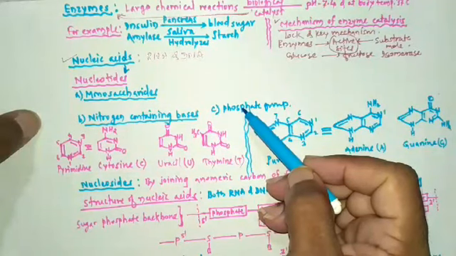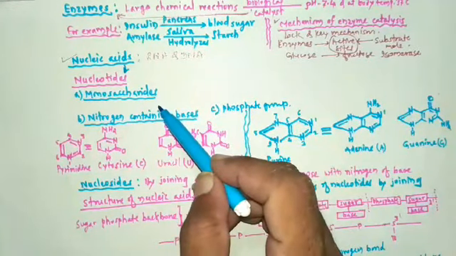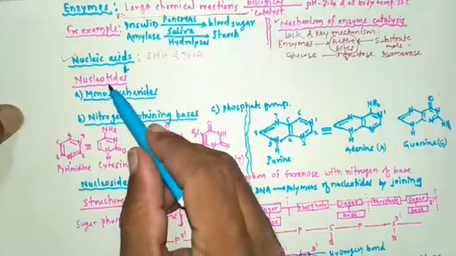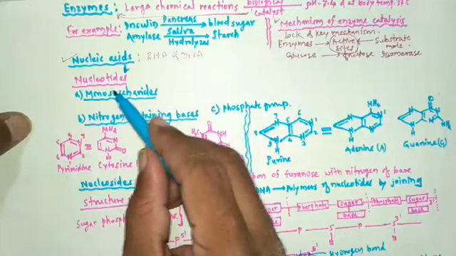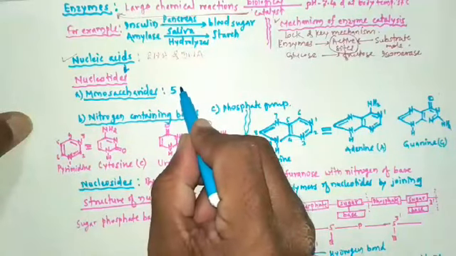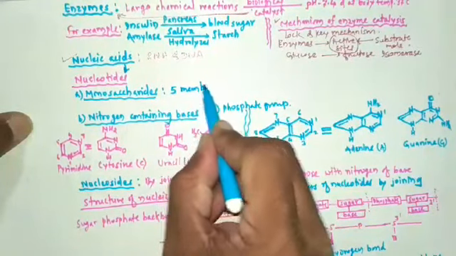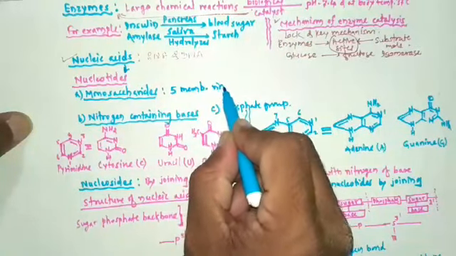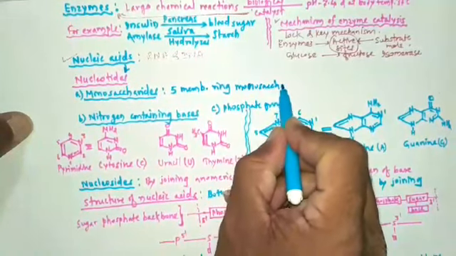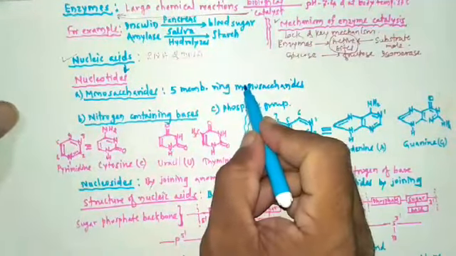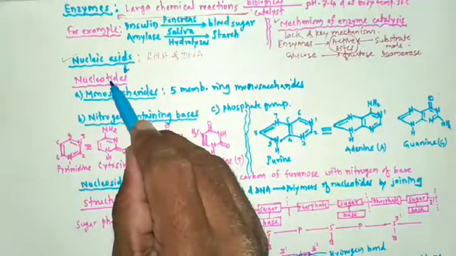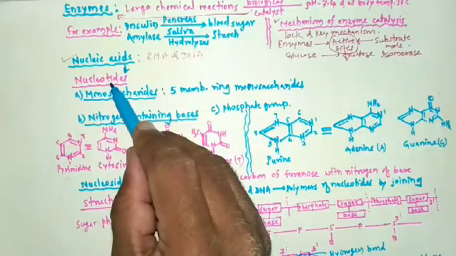The nucleotides of both RNA and DNA contain one sugar unit.